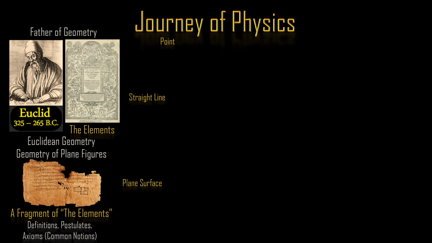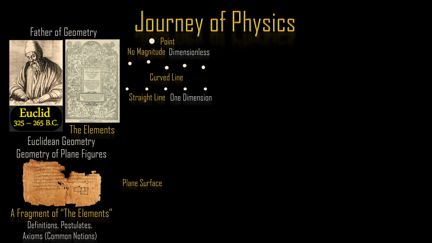Euclid described a point based on the idea that a point has a position but no magnitude, which means a point has no breadth or length. A point is dimensionless. When a point moves freely and we trace its path, we get a curved line. When it moves without changing direction, we get a straight line. Thus, a line is generated when a point moves. A line has length but no breadth.